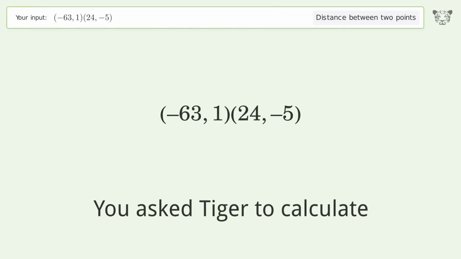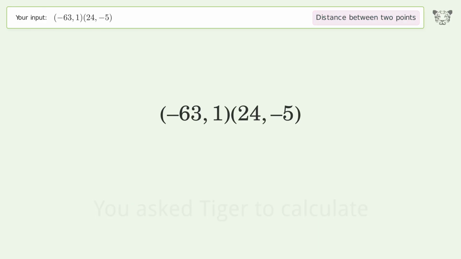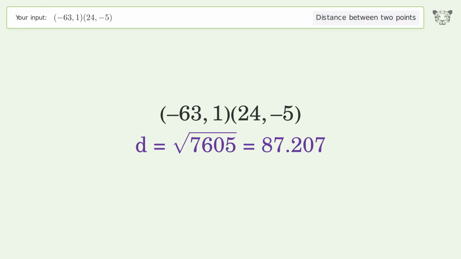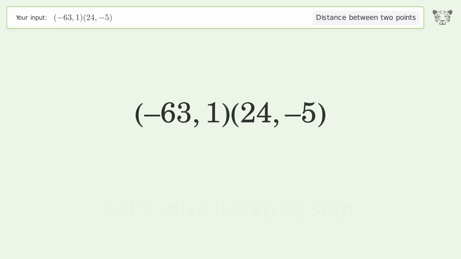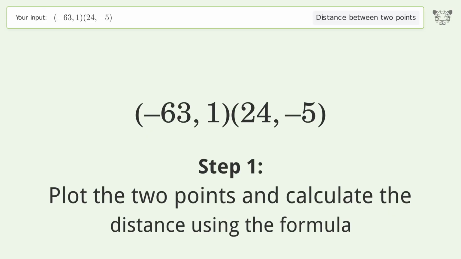You ask Tiger to calculate. This deals with the distance between 2 points. The distance between the 2 points is the square root of 7,605, or 87.207. Let's solve it step by step. Plot the 2 points and calculate the distance using the formula.